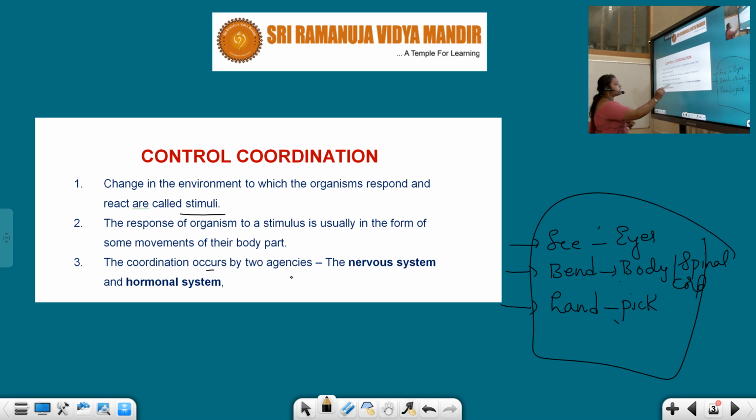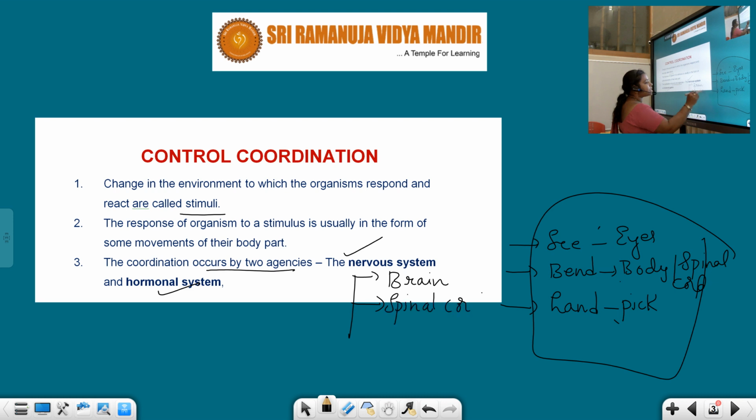The coordination occurs by 2 agencies, the nervous system and the hormonal system. The nervous system includes the brain, the spine, or you can also call it the spinal cord, and nerves.